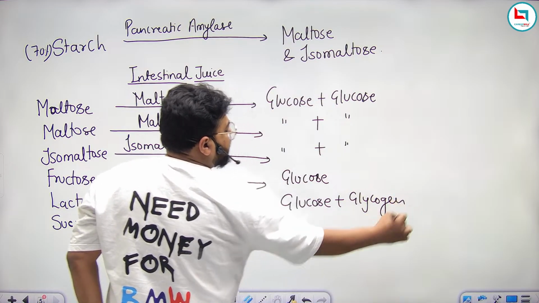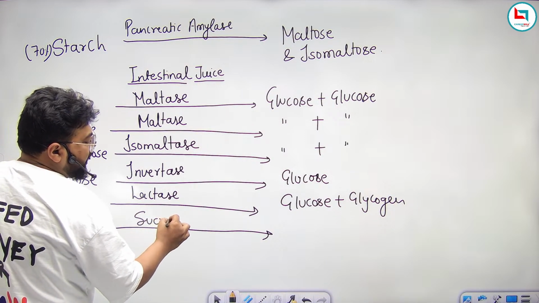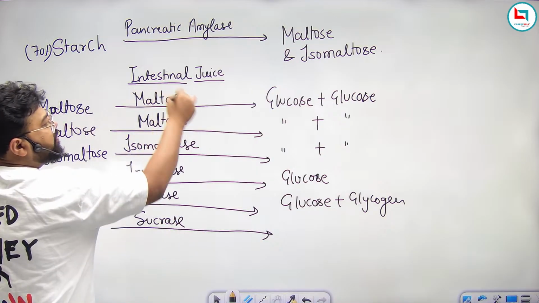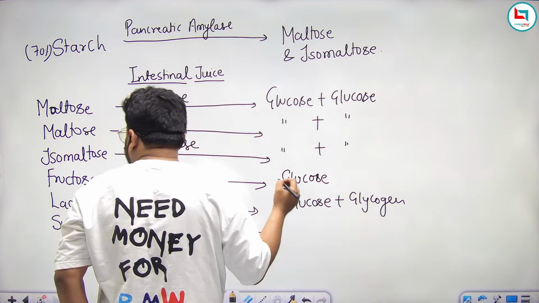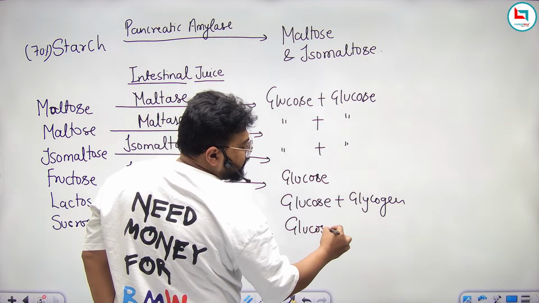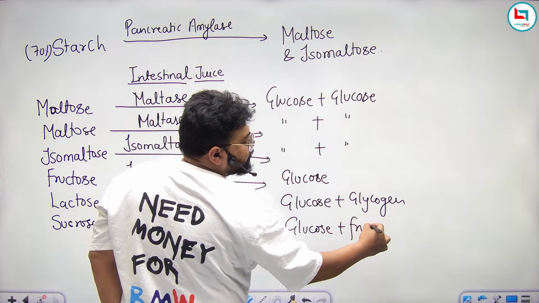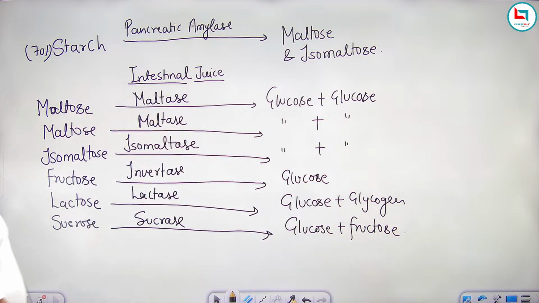And this sucrose, in the presence of the enzyme sucrase, these all enzymes are present in intestinal juice, will get converted into glucose plus fructose. So that is how the complex sugar, the complex carbohydrate, will get converted into the simplest form.